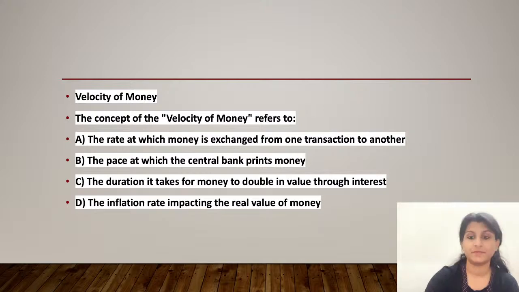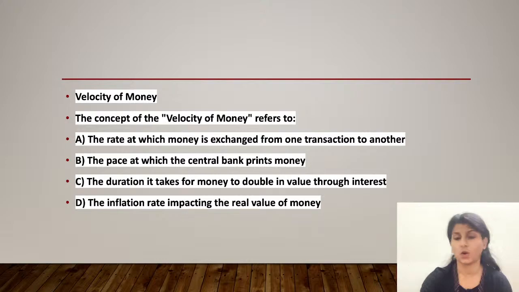Now, the question that I'm going to discuss first here, although I have already talked about this question in the last session, but for the sake of continuity, we are starting from the last question that we discussed. The question is about velocity of money. The concept of velocity of money refers to option A, the rate at which money is exchanged from one transaction to another.